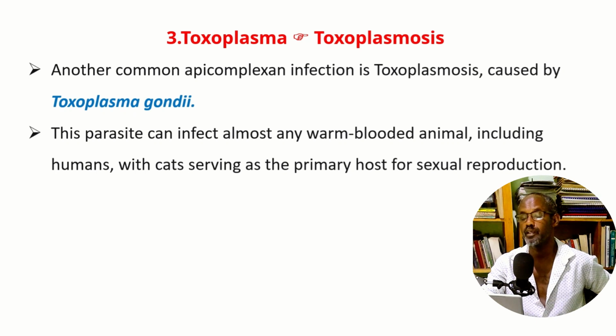This parasite loves cats as the primary host for transmission. Therefore, if you come in contact with cat waste, and it contaminates your food or water or your hand, and gets into your GI tract, that is the transmission route.